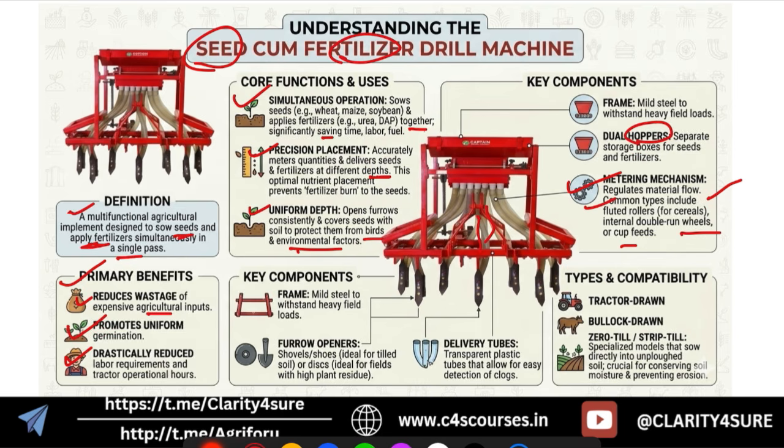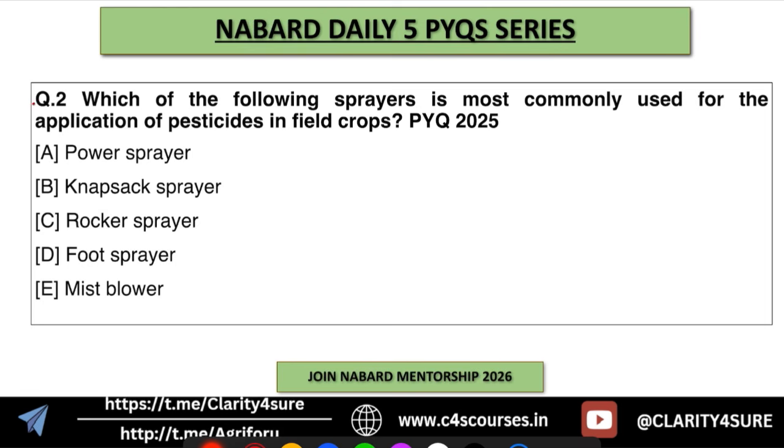Okay, these are the names of different metering mechanisms. And you can see the two tubes, one for the seed and one for the fertilizer. These are transparent plastic tubes that allow easy detection of clogs if there is any clogging, right? And yes, there will be furrow openers to open, then the machine will place the seed, place the fertilizer, and again it is going to cover it. Okay, and there is one important term, that is zero till or strip till. Again it is a PYQ. So what is it? It is a specialized model that sows the seed directly into the unplowed soil. Okay, that's why it is called zero till or strip till. Okay, so this is about the seed cum fertilizer drill machine.